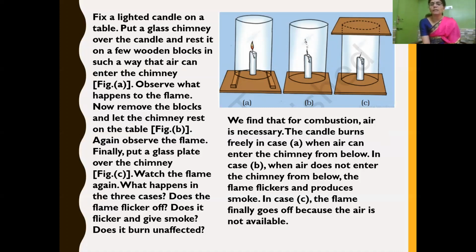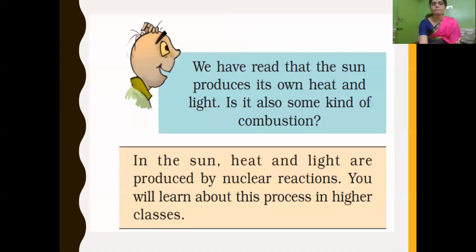And in case C, the flame finally goes off because air is completely unavailable, because we have covered the top of the chimney also with a glass plate, isn't it? So as air is not available, it completely goes off. So from this experiment, we understood that for combustion, air, that is oxygen, is essential.